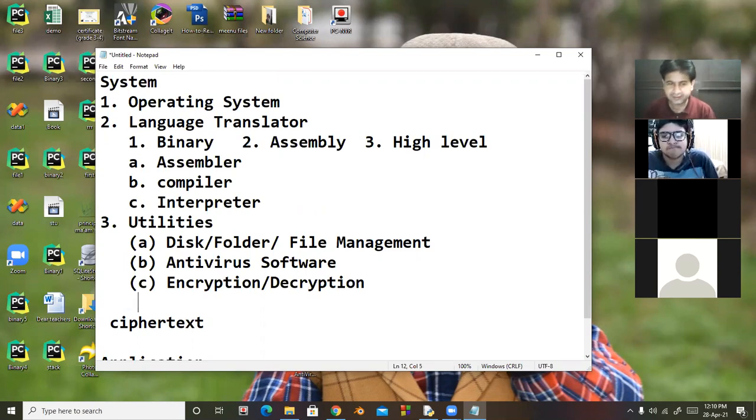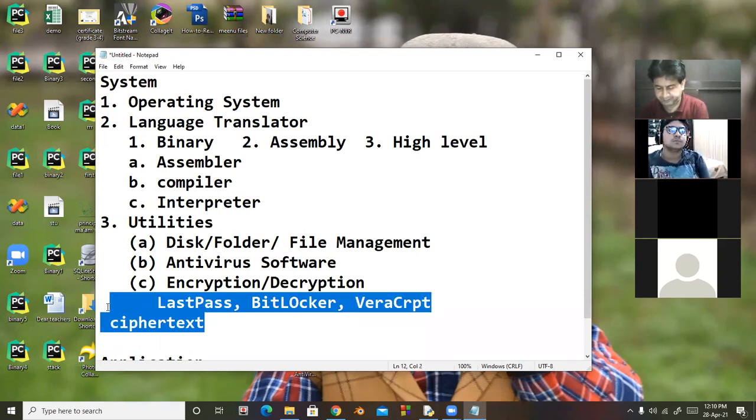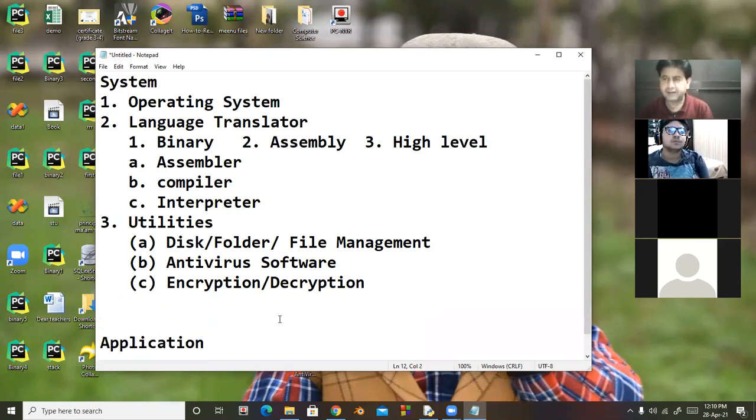For example, there is LastPass, then BitLocker, there is VeraCrypt. So there are many software available, and by using them we can apply encryption and decryption. Next, there are some more utilities which are not given in your book, but these are very important. For example,